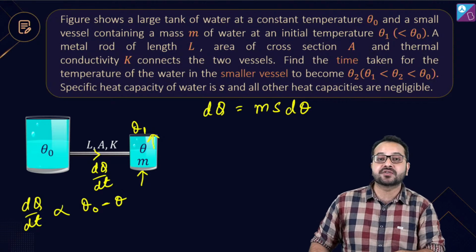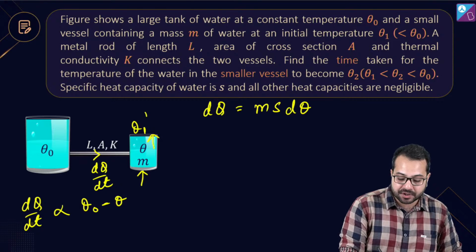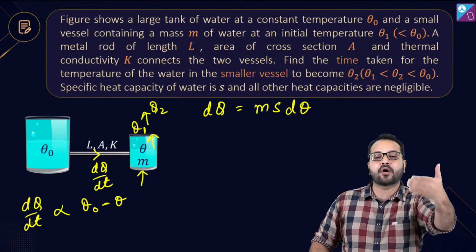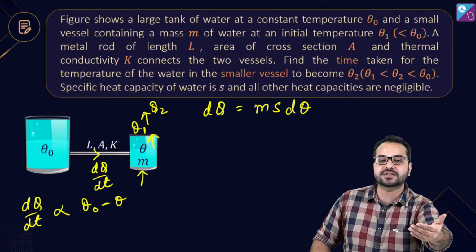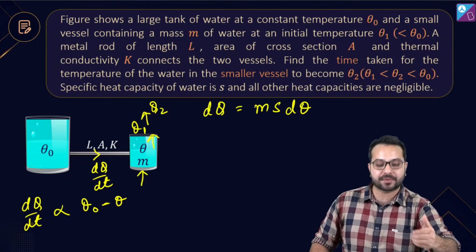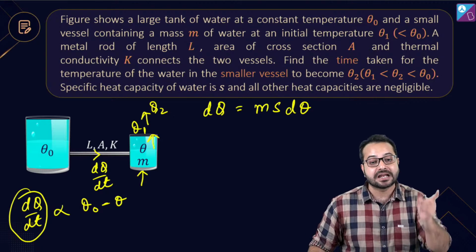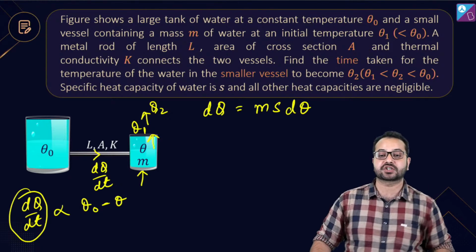Now when m has received some heat, its temperature is going to go from theta 1 to theta 2, and at every point its temperature is going to change, and at every point if temperature is going to change, dq by dt is not going to remain constant, dq by dt is going to change. Do you get this?